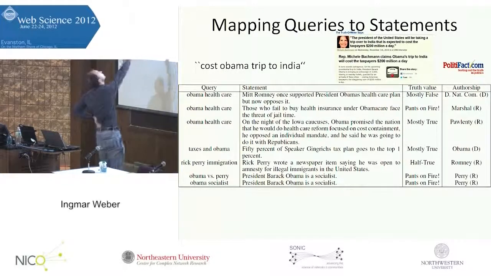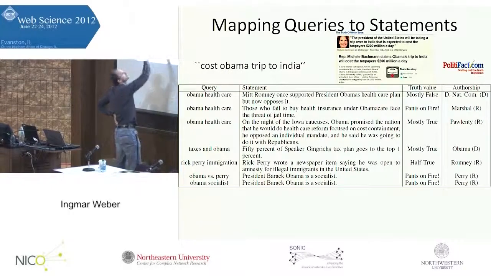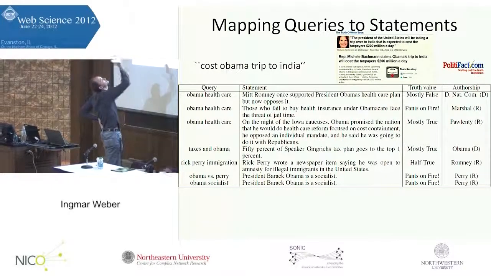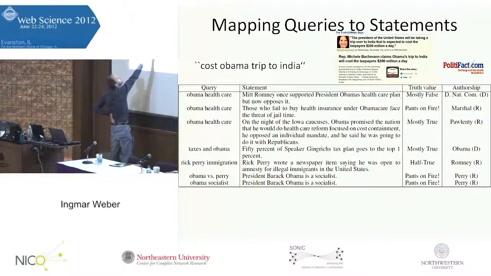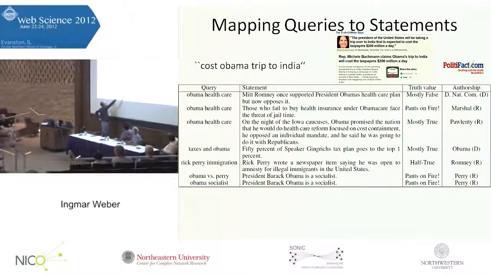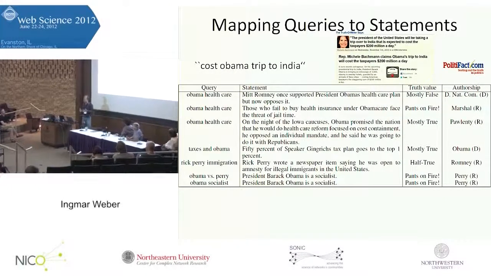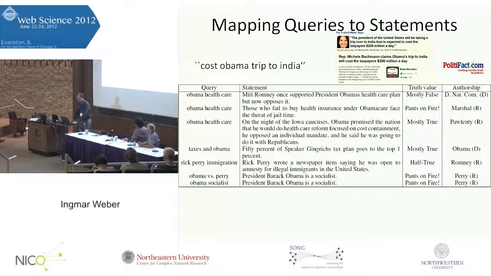Generally what we try to do is we have a query and we try to map it to a statement. For the statement, we know the truth value according to PolitiFact, and we know the party affiliation of who said it. That's the basic idea. Now, this mapping is not always as perfect as in the example above. You might have something like Obama socialist as a query, and the corresponding statement is, well, President Barack Obama is a socialist, but it's not clear whether this statement really caused the query. Whereas in the example at the top, the query didn't exist before the statement was made. So there's a different relationship.